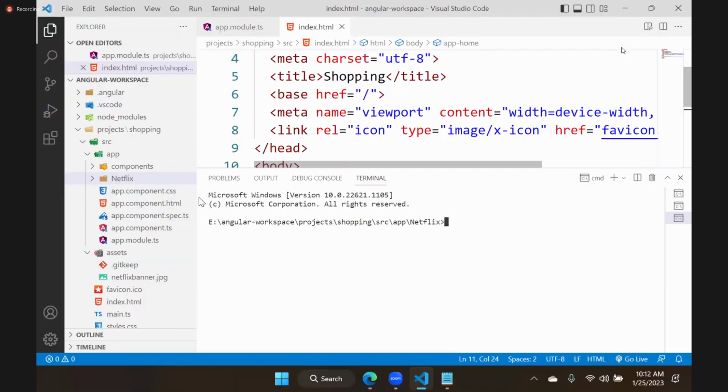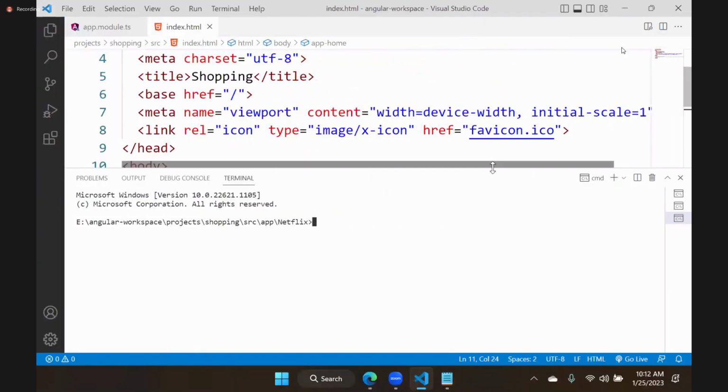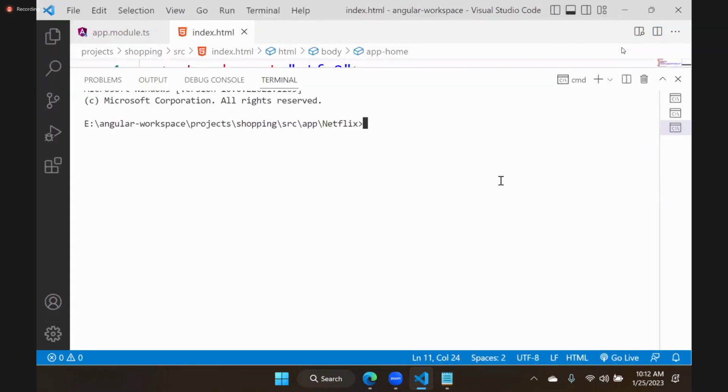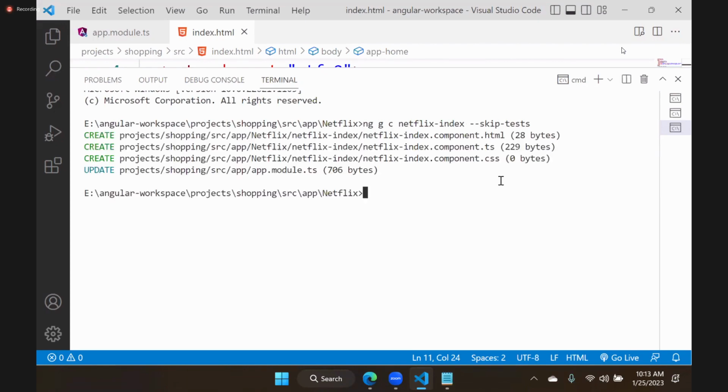Now generate all the components that you want. How many components do we need to generate? 4 components. So ng generate component. First component name, netflix-index. We will skip the test file, the others we will keep. That means skip tests. Enter. Netflix index is added. Next what? Netflix header. I am adding another component, netflix-header.